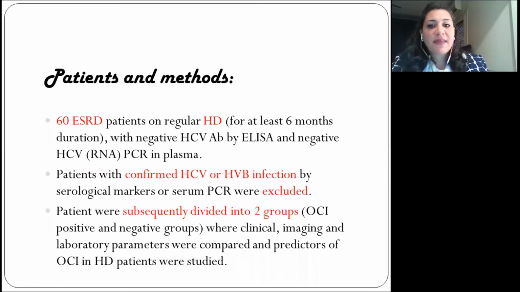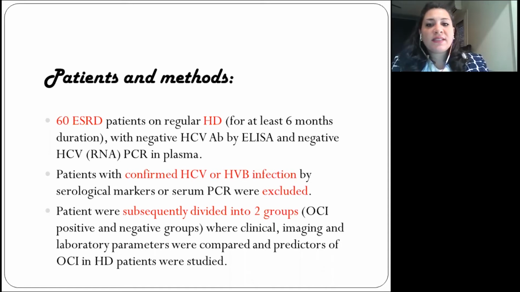For the patients and methods of our study: 60 end-stage renal disease patients on hemodialysis were studied, with negative hepatitis C virus RNA and negative hepatitis C antibody by ELISA. Patients with confirmed hepatitis B and C were excluded from the study.